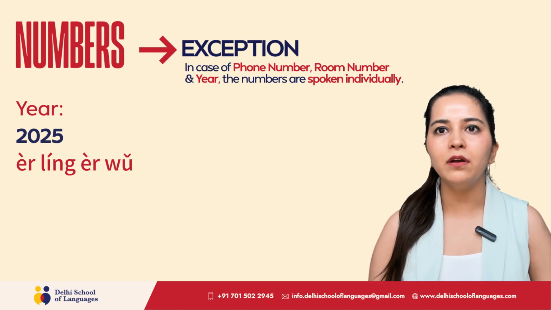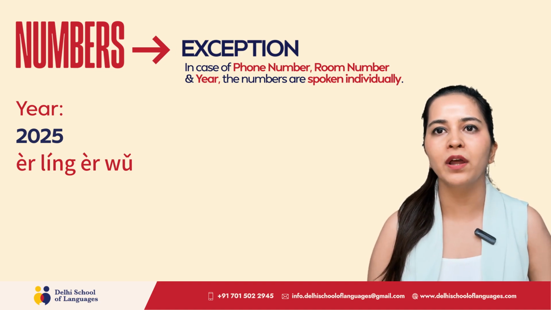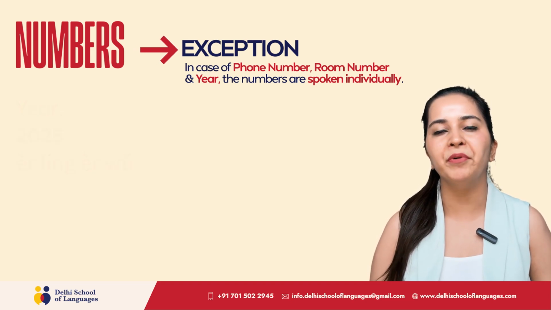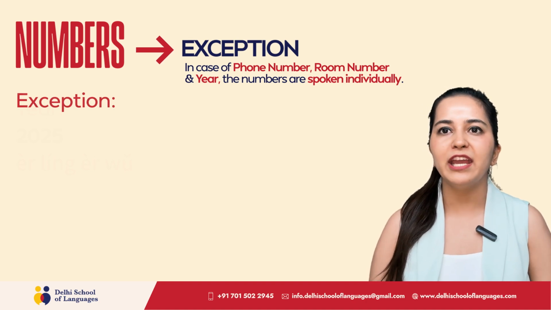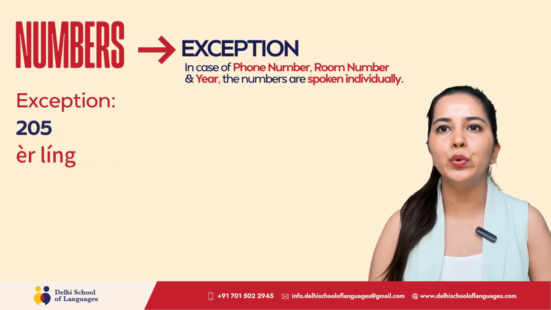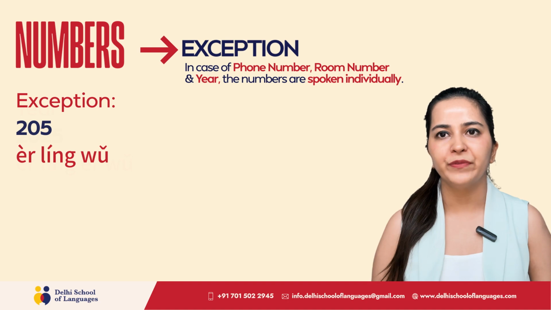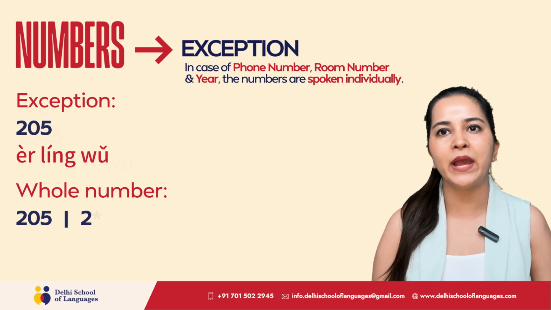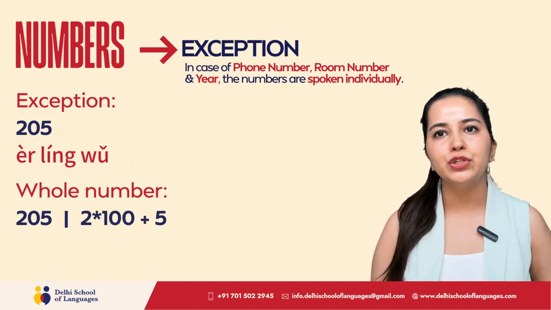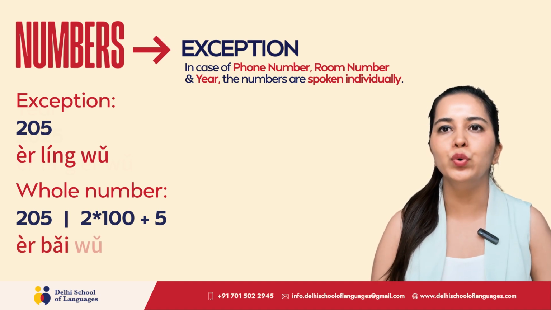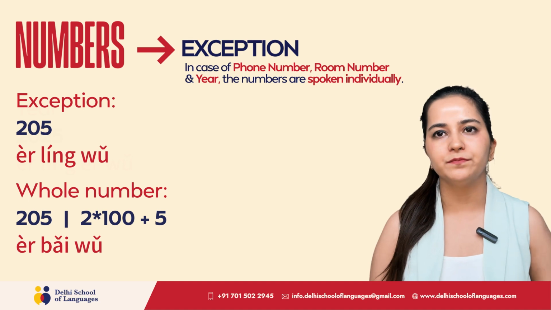So phone number, room number and year will not use thousands, hundreds, tens. They will be spoken individually. If I take the same example for both whole number and exception, 205: if 205 is an exception of a room number, it will be ling wu, the numbers individually. If I take it as 205 whole number, it will be broken down into place values, 2 at 100 and 5: er bai ling wu.